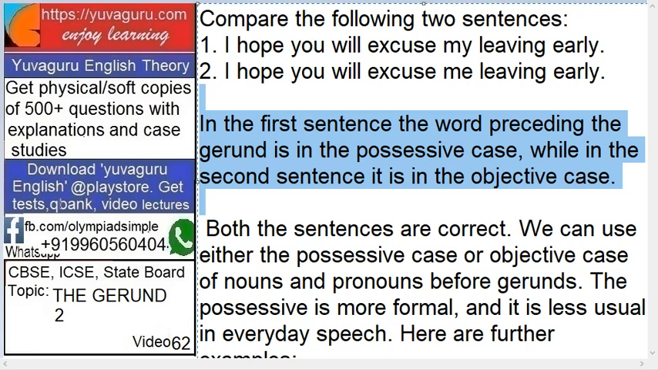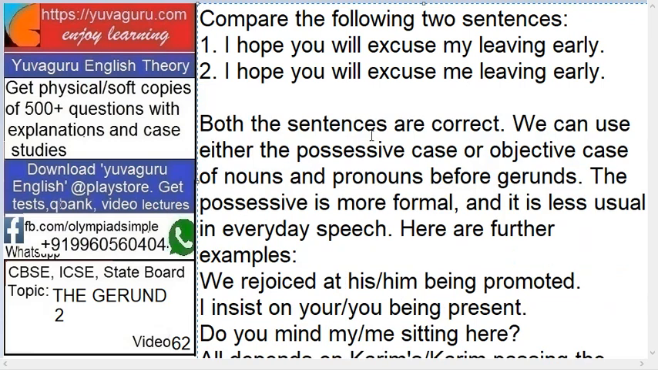Now let's move ahead. Both the sentences are correct, my also and me also. We can use either the possessive case or the objective case of nouns and pronouns before the gerunds. Okay, the possessive is more formal and it's less usual in everyday speech. So me, this is less formal, and generally we use this objective. So basically both are correct, possessive and objective, anything can be used.